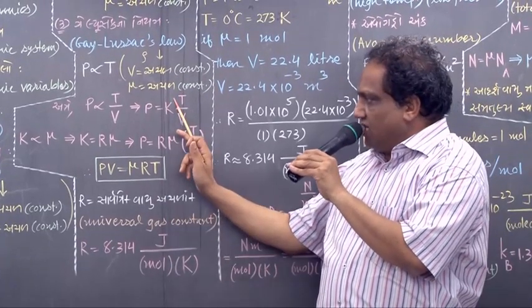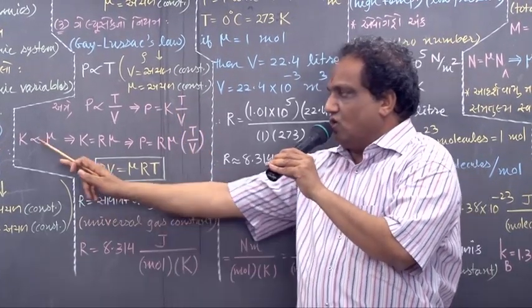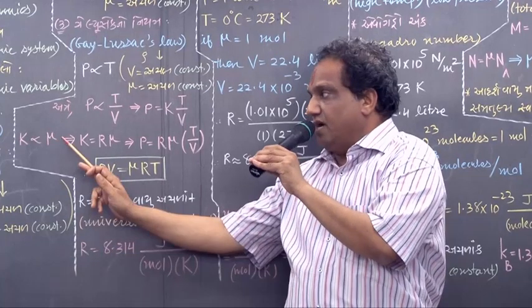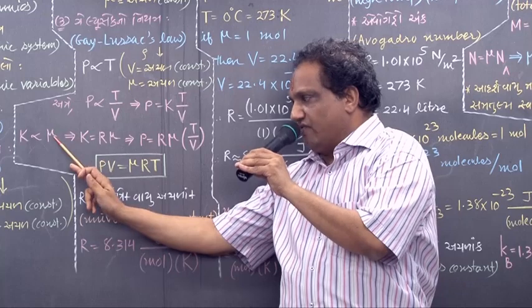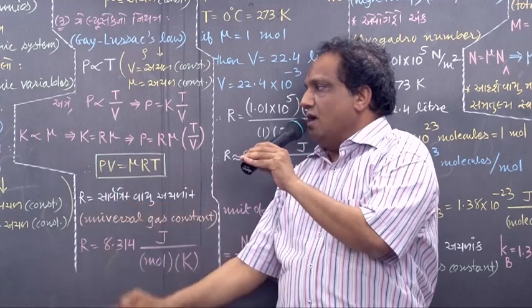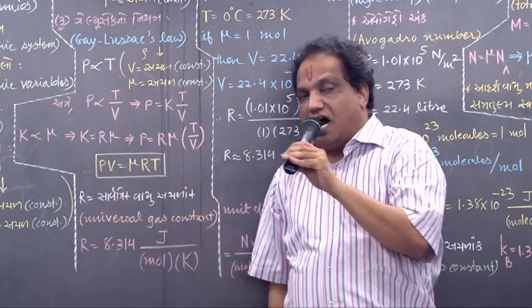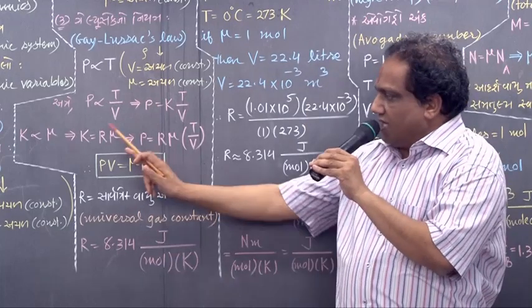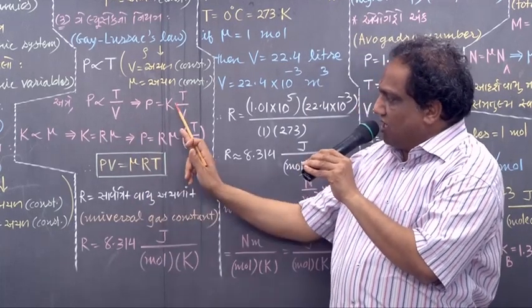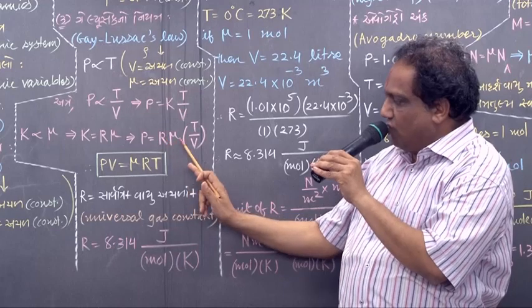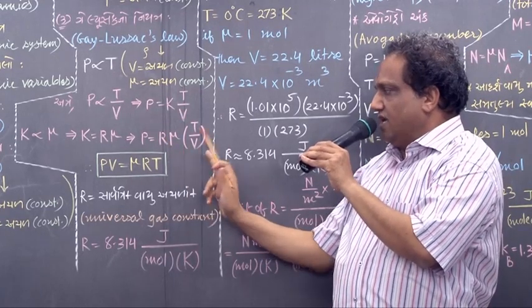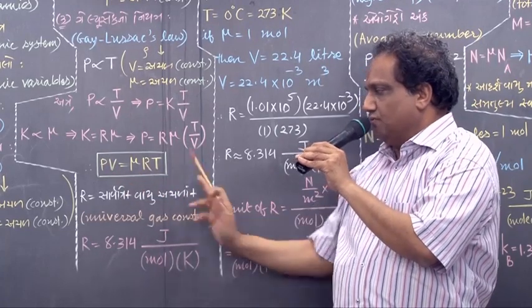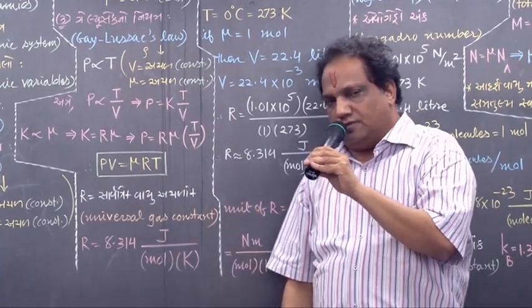Now this proportionality constant K depends on the quantity of gas, which is determined by the number of moles of gas. K is found to be directly proportional to the number of moles of gas. Remove this sign of proportionality, put some proportionality constant capital R, so K equals R into mu. K is replaced by R into mu. Just transfer this V here. So P into V equals mu RT.